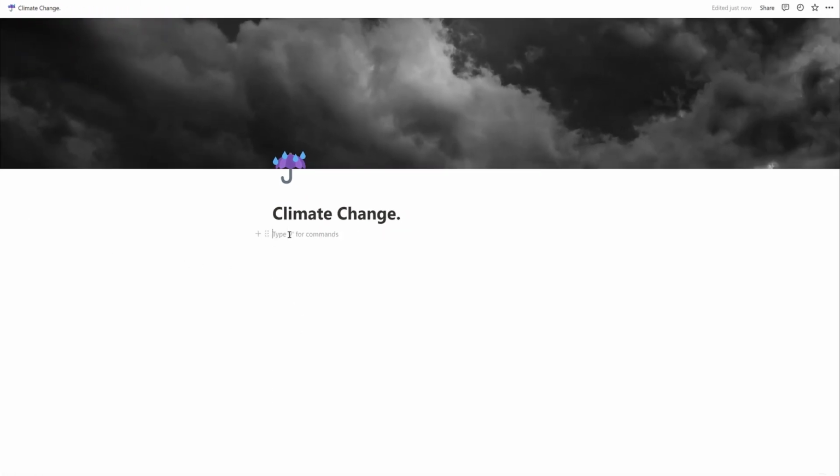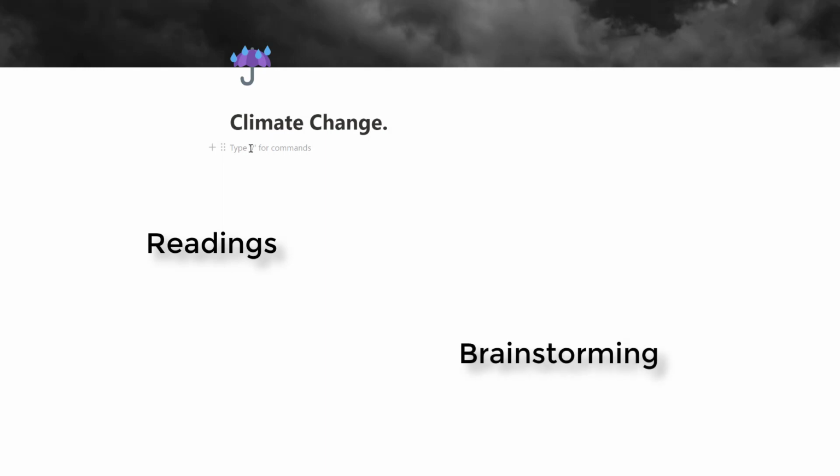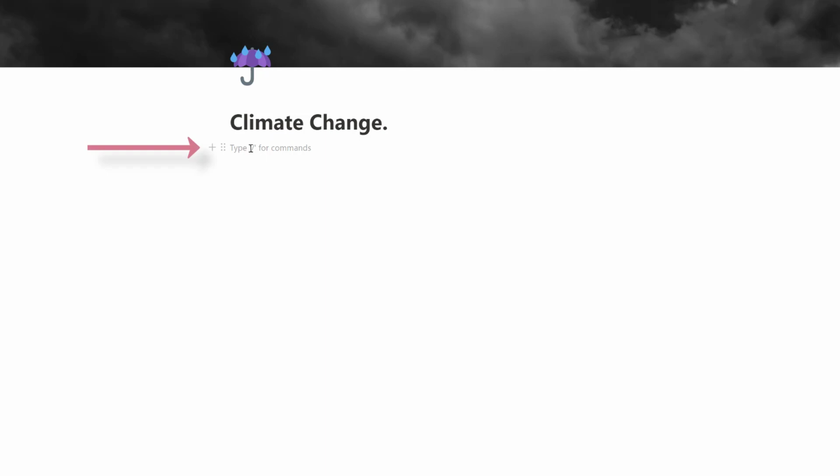So now here I can tap into here, and for climate change, I could add, for example, a to-do list, or just a text note, just to get some notes down on my essay. But again, you need to plan everything, organise it. So you need your readings, for example. Maybe you're a bit of a brainstormer. Maybe you want to upload a mind map. There are so many various options to work with.